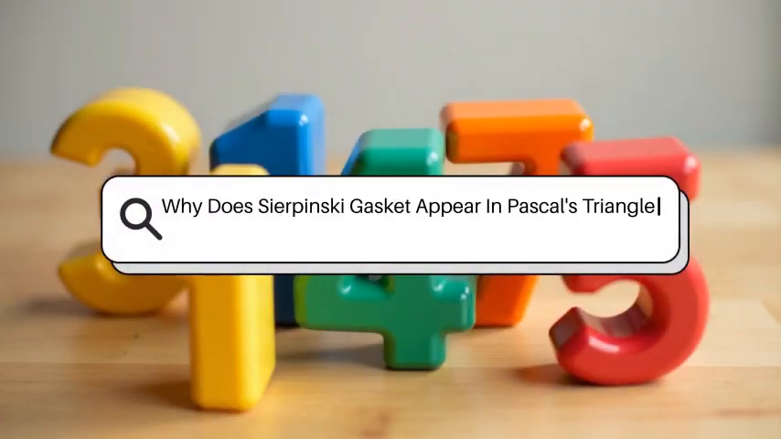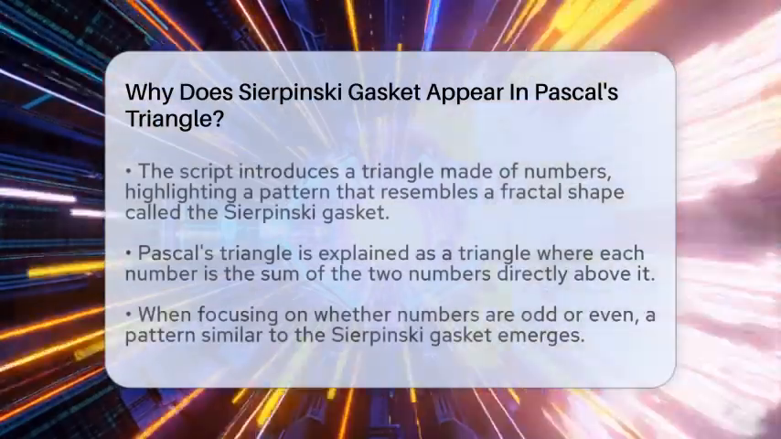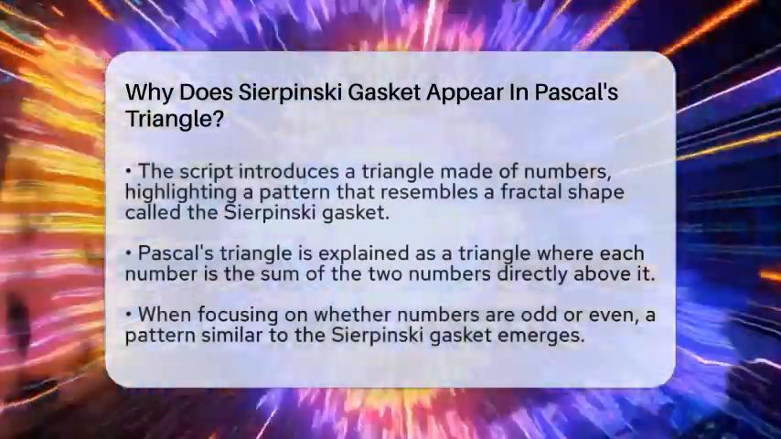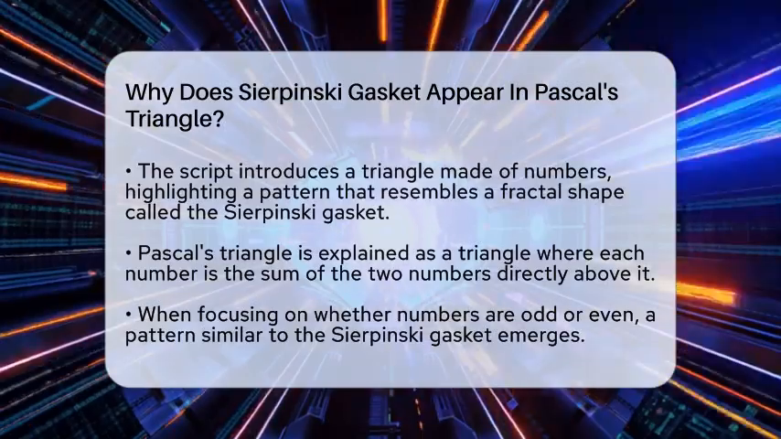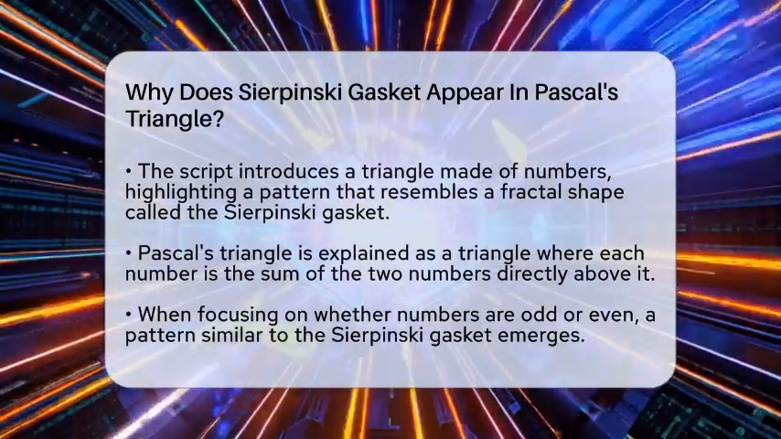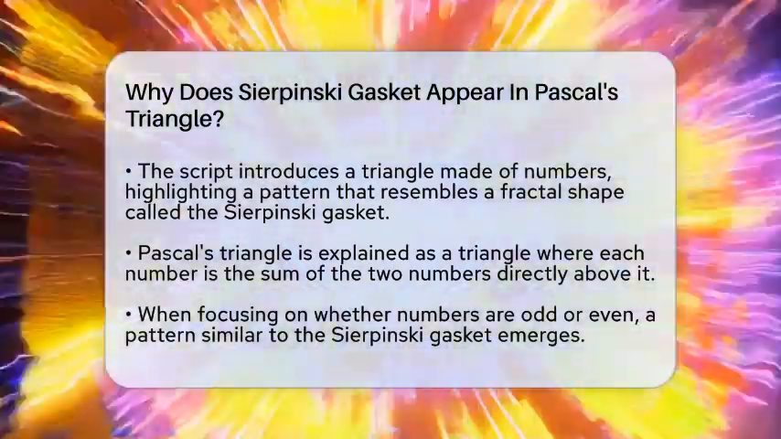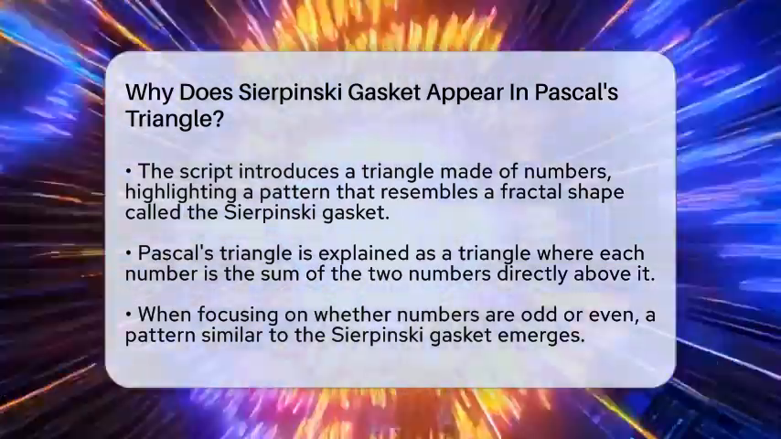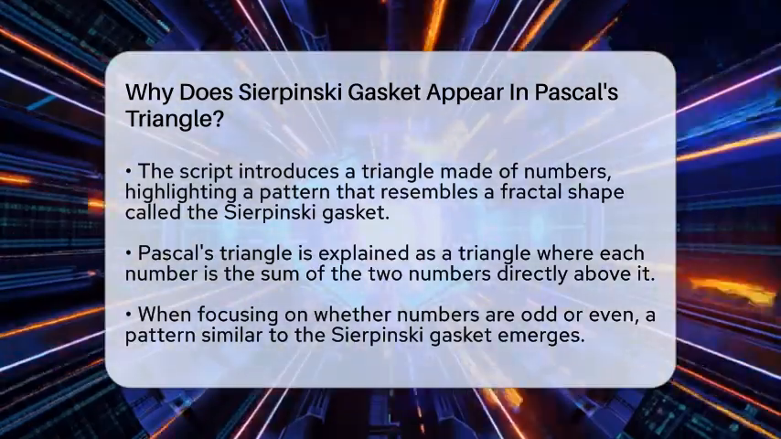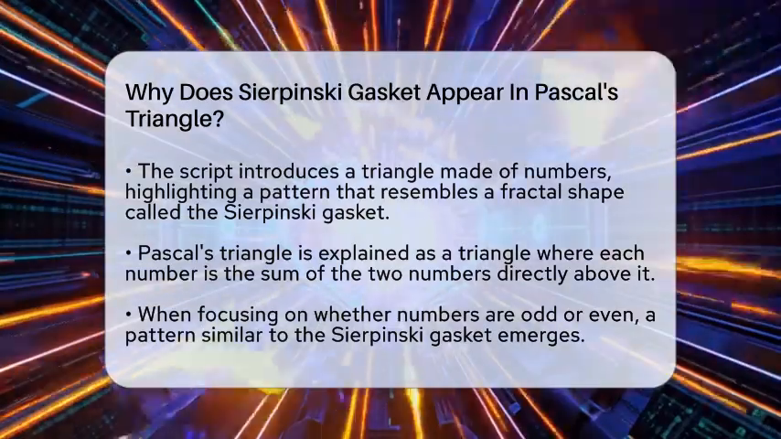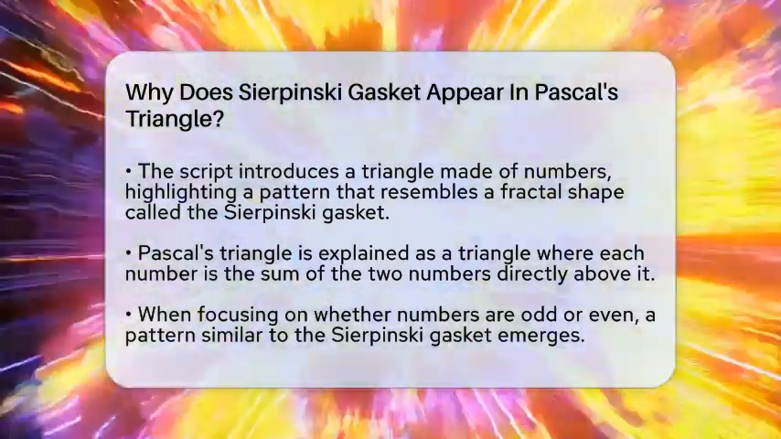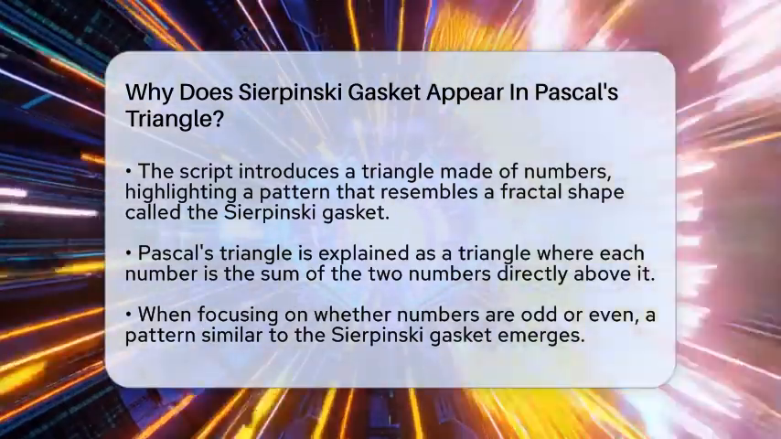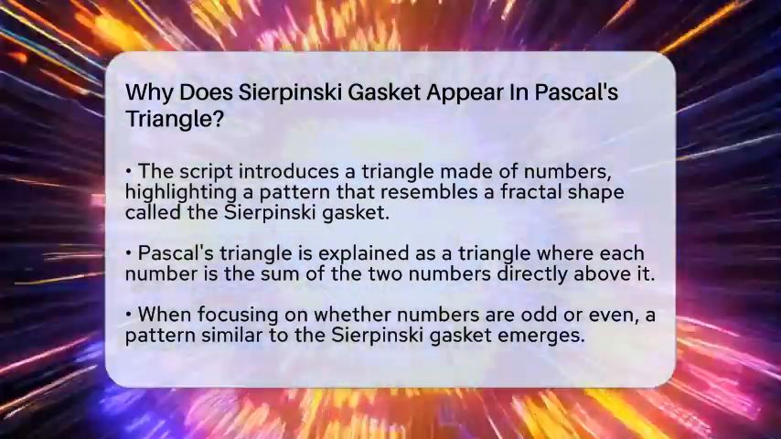Why does Sierpinski gasket appear in Pascal's triangle? Imagine a simple triangle made of numbers. When you look closely at this triangle, something incredible happens. A pattern emerges that looks like a beautiful, repeating fractal shape. This shape is called the Sierpinski gasket. But how does this pattern show up in Pascal's triangle? That's what we are going to find out.